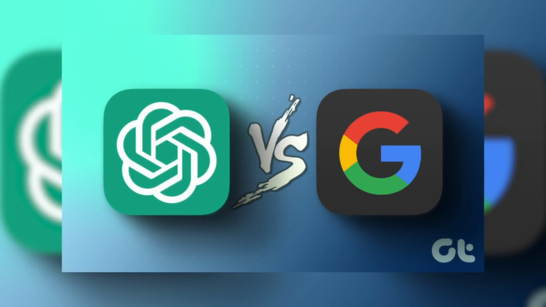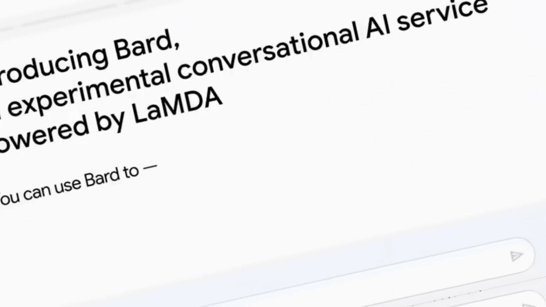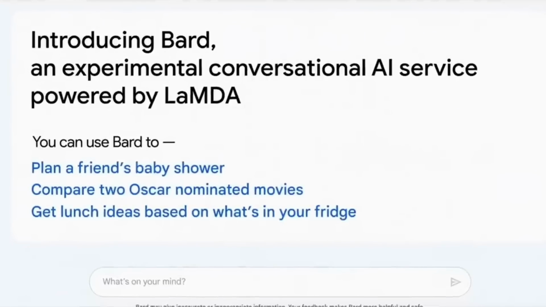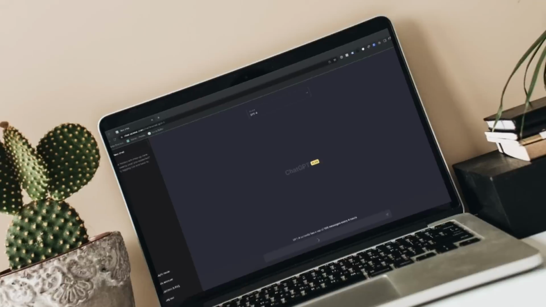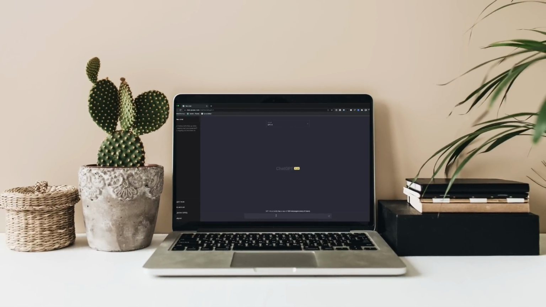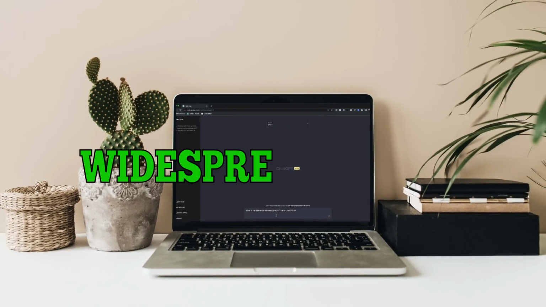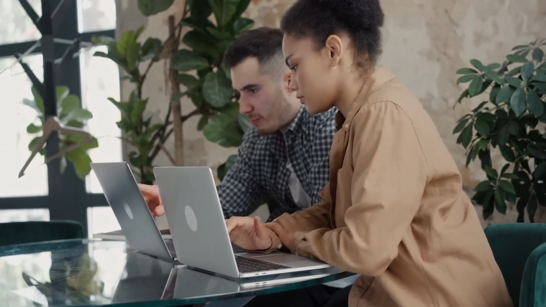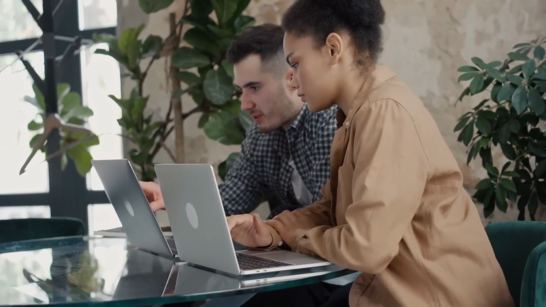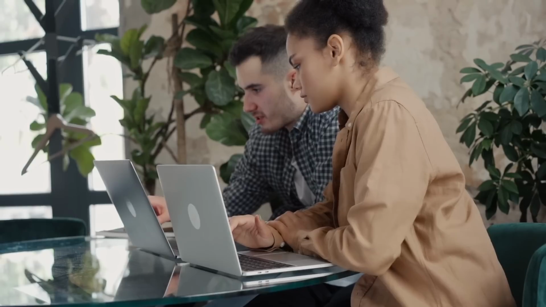Google Bard and AI ChatGPT are both powerful AI language models that offer a range of applications. Google Bard's training on a larger dataset gives it a more extensive knowledge base, while AI ChatGPT boasts wider availability due to its popularity and widespread usage. Determining the best AI language model for your needs ultimately depends on the specific requirements of your tasks and your preference for a particular platform.